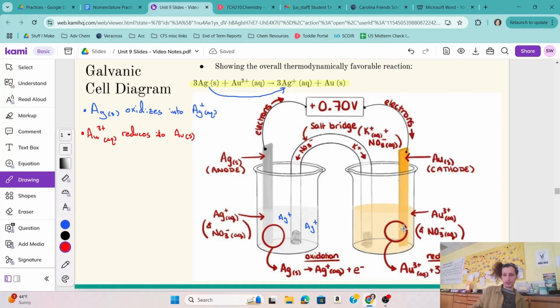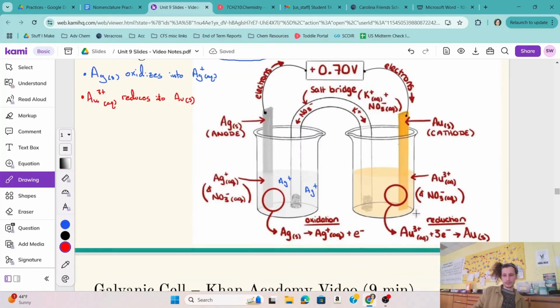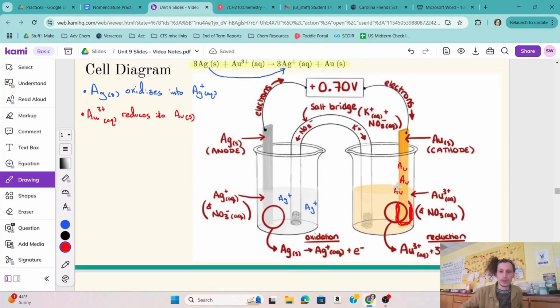And we're also getting more and more of these gold ions, it's kind of cut off here, turning into solid gold. So we're getting more and more gold solid building up, and we would actually see a sort of accretion of this electrode on the gold side getting bigger, right? We would actually be able to see more metal being plated on the outside of it. Okay, so that's what's happening here. Let's see what else to note.